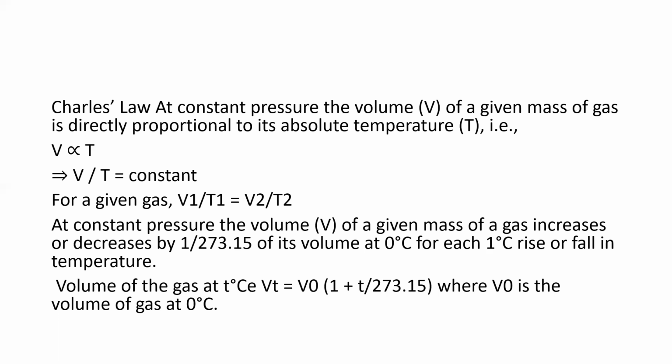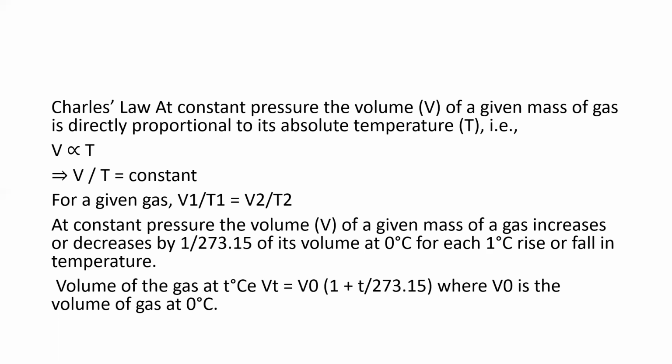In case of Boyle's law, we write P1V1 is equal to P2V2. Similarly for Charles law, we write V1 by T1 is equal to V2 by T2. At constant pressure, the volume of a given mass of a gas increases or decreases by 1 upon 273.15 of its volume at 0 degree Celsius for each 1 degree Celsius rise or fall in the temperature.